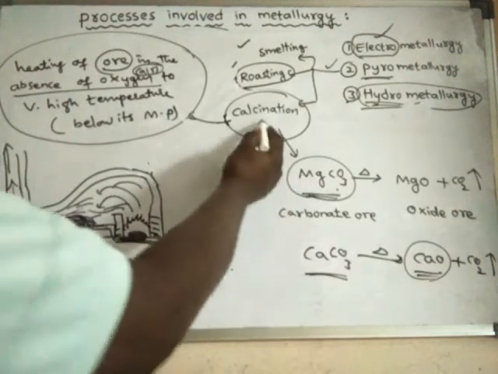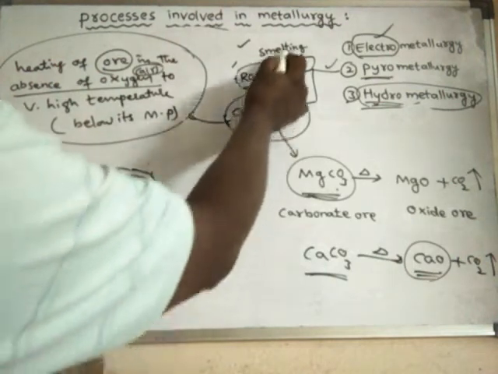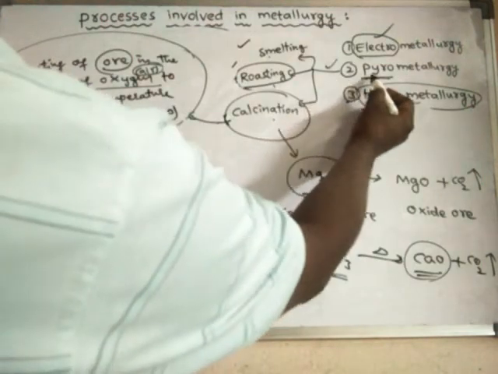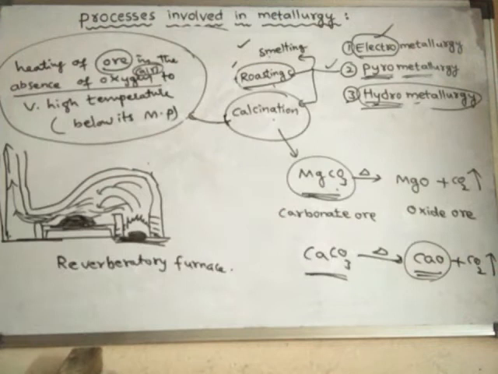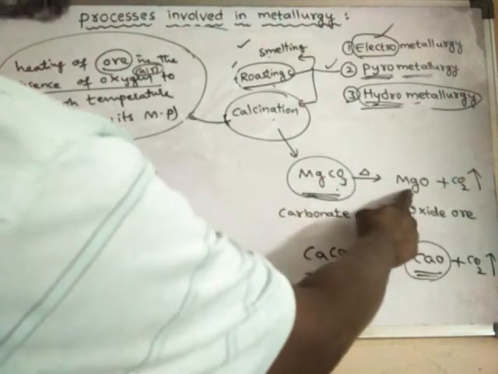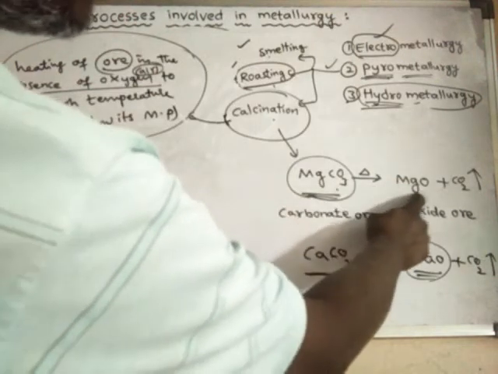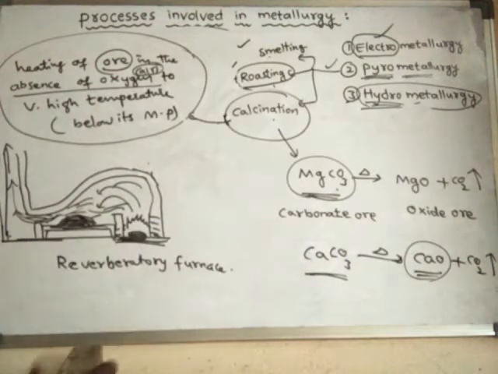So this process is said to be calcination. In all these processes we are heating the ore to very high temperatures, so they are pyrometallurgical processes. In calcination, the carbonate ore is decomposed and finally forms oxide ore.